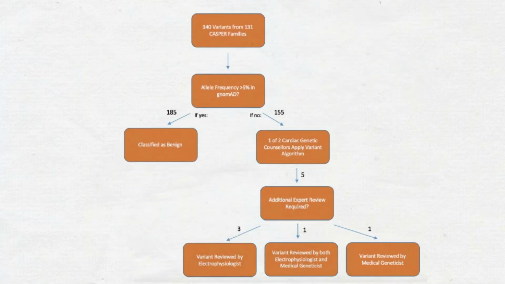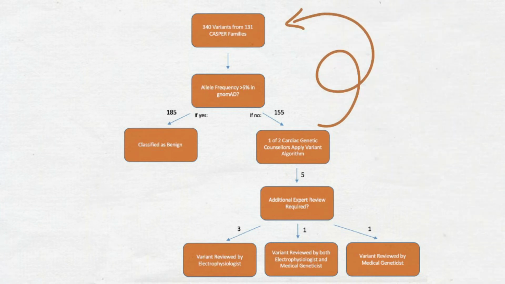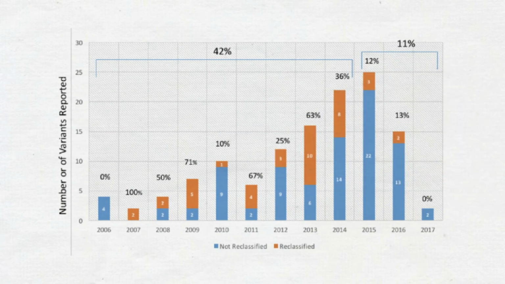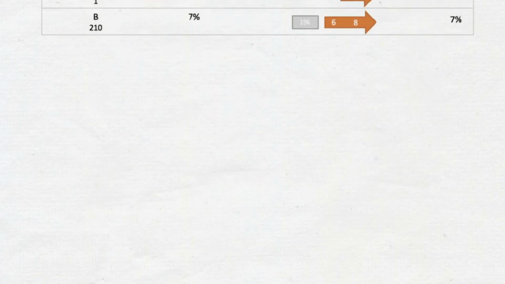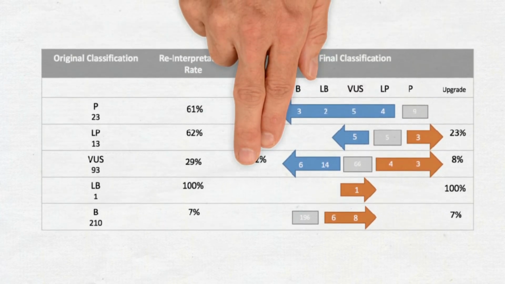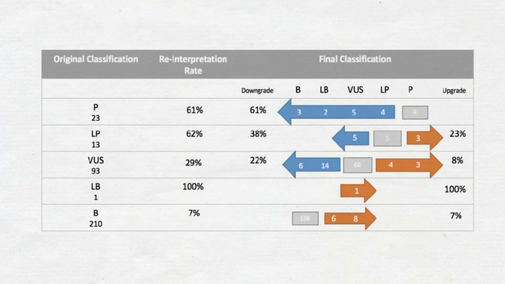In this study, the authors aim to develop and validate a standardized algorithm to facilitate clinical application of the ACMG-AMP guidelines. Using 131 patients from the CASPR registry that enrolls victims of unexplained cardiac arrest, they developed an algorithm to facilitate reclassification of genetic variants. They applied the algorithm to genetic results from CASPR to assess the rate of variant reclassification over time, and then compared it to 2 commercial laboratories to determine the rate and sources of discordance.